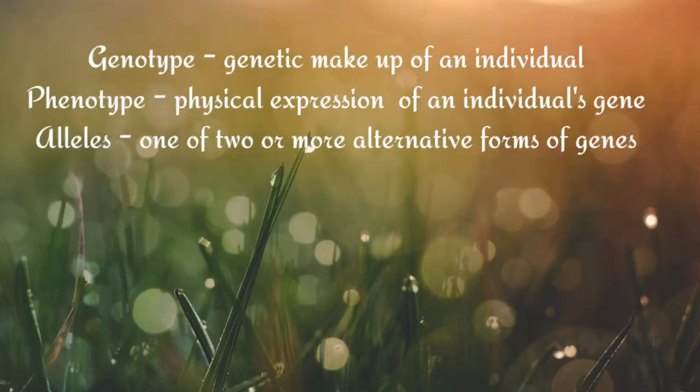The key terms used are genotype, the genetic makeup of an individual; phenotype, the physical expression of an individual's genes; and alleles, one of two or more alternative forms of a gene.